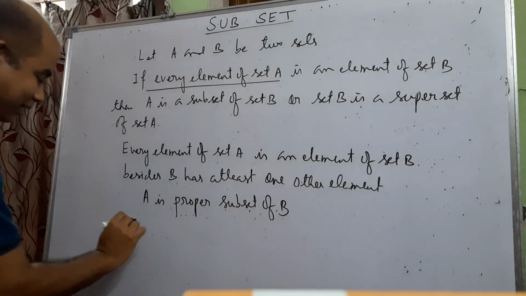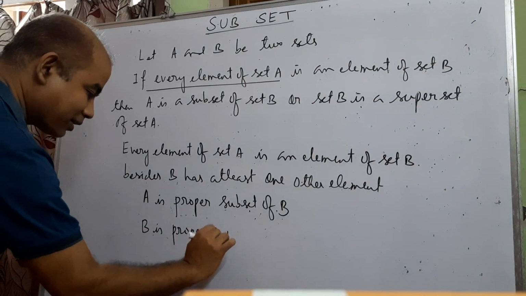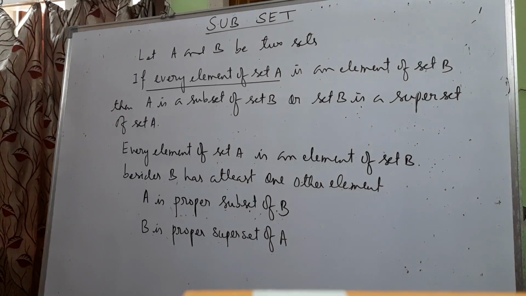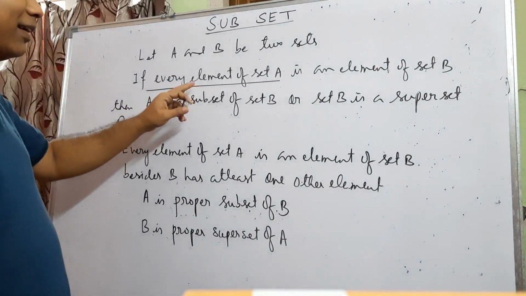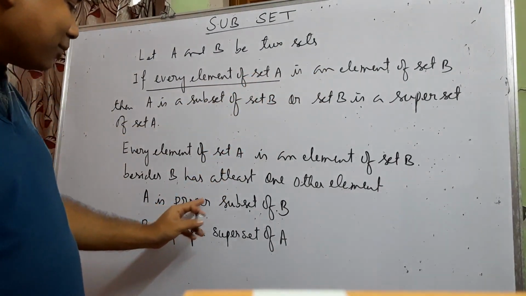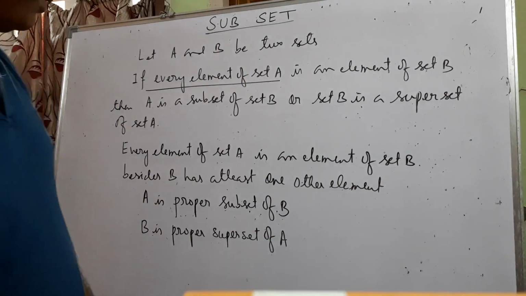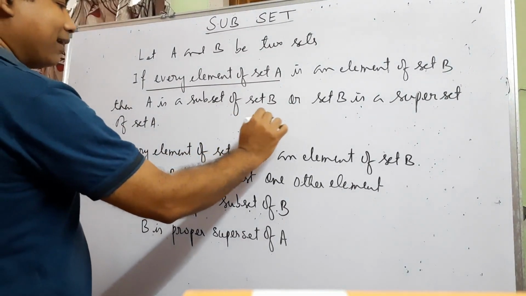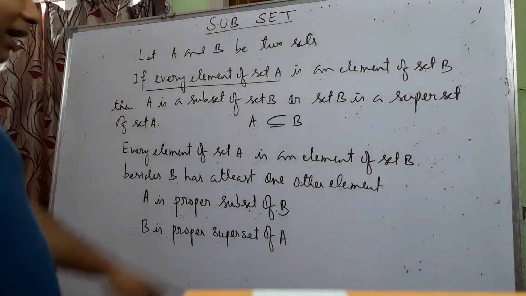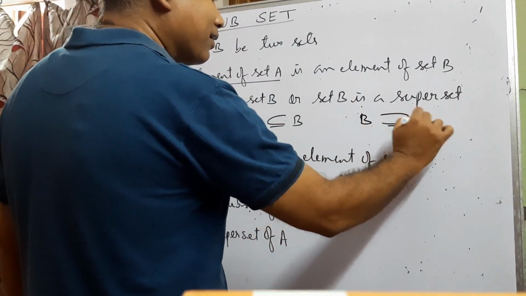Or B is a proper superset of A. Clear now? So in subset, what happened? A is a subset of B means B has all the elements of set A. And when you say that A is a proper subset of B, it means B has all the elements of set A as well as at least one other element. The symbol is here. A is a subset of set B. The symbol is this, like less than, greater than. B is a superset of set A. Same thing.